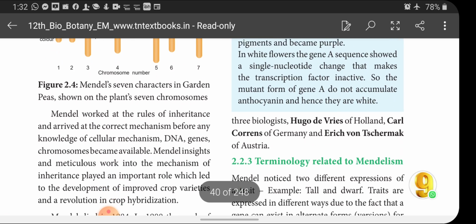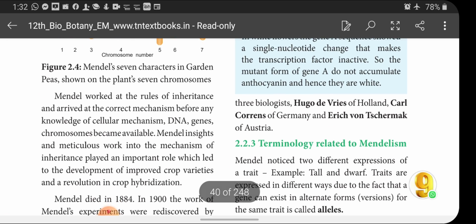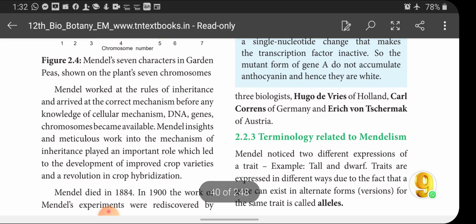Mendel worked out the rules of inheritance and arrived at the correct mechanism before any knowledge of cellular mechanism. Actually, in his period, there was no knowledge of cellular mechanism. DNA, genes, and chromosomes had not yet become available.